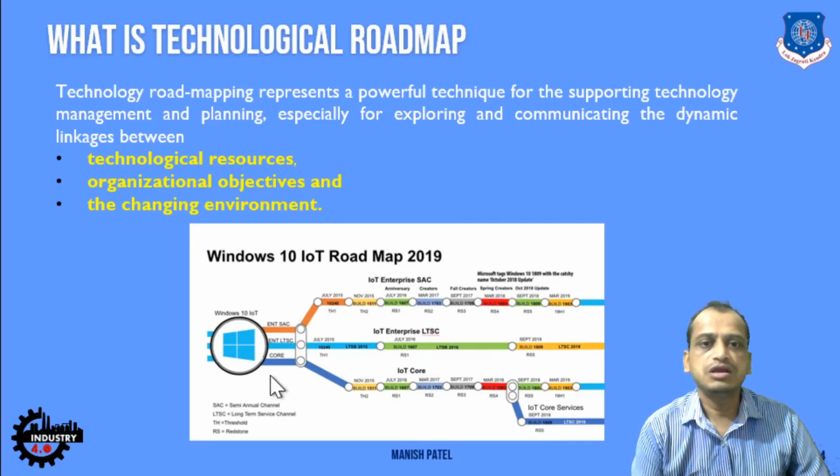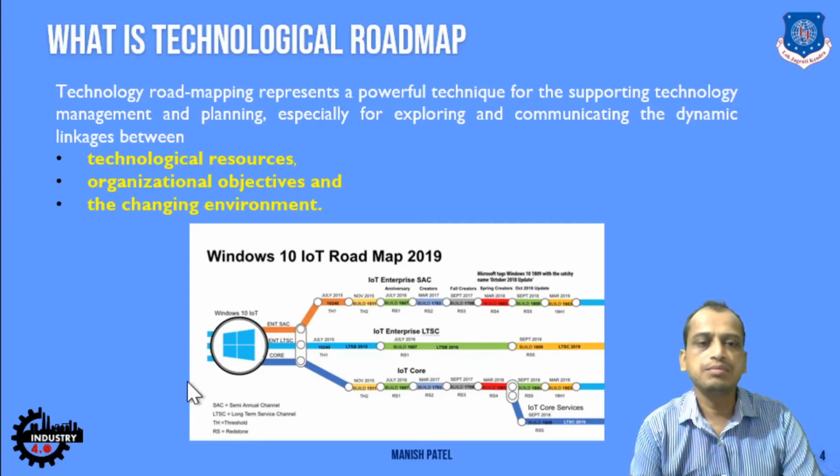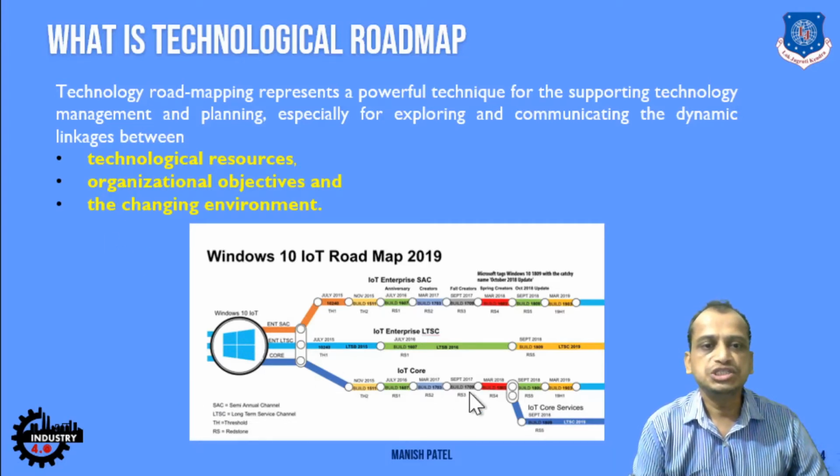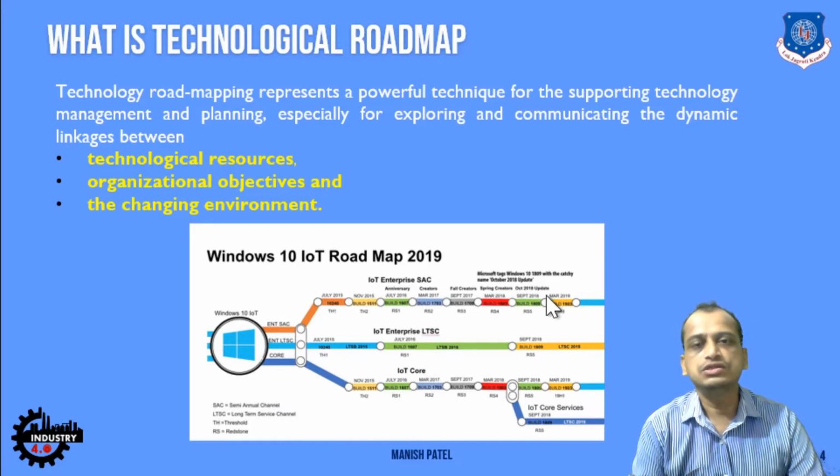So here is typically the Windows 10 IoT, Internet of Things roadmap. It is based on the changing environment. They have different scopes, different options available, different technologies and different resources they want to employ to achieve the target. Now why is it useful? Because it will help in implementing as well as planning for further development.